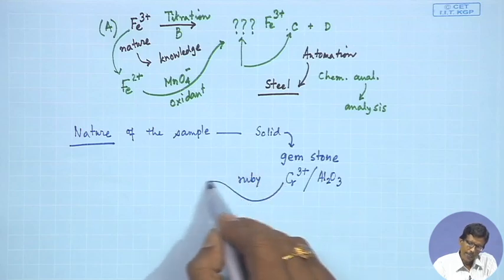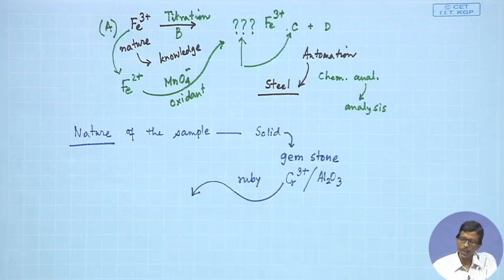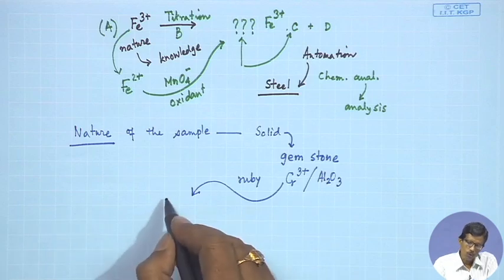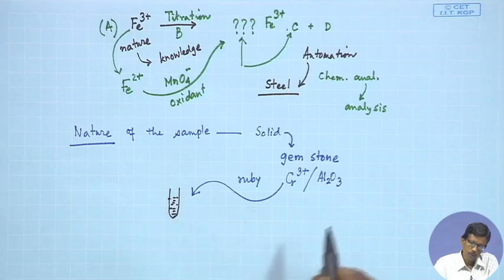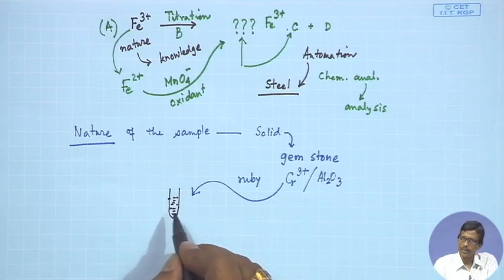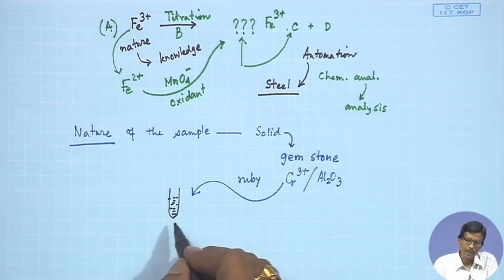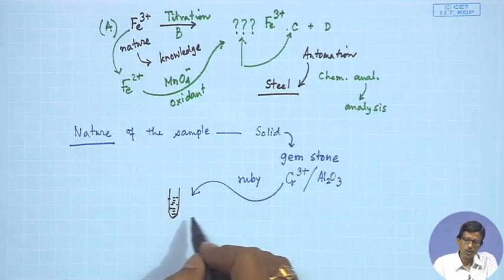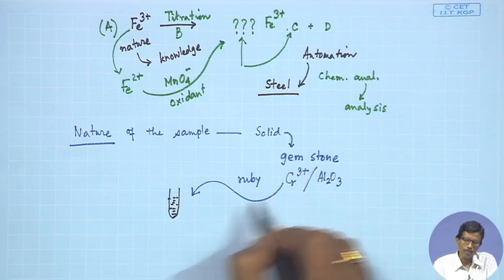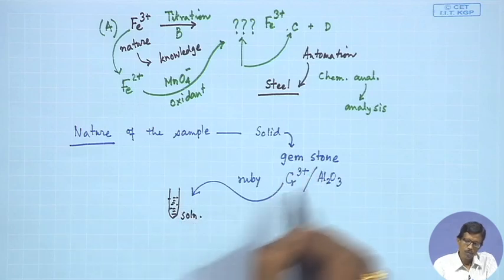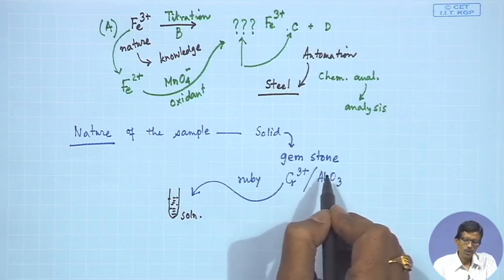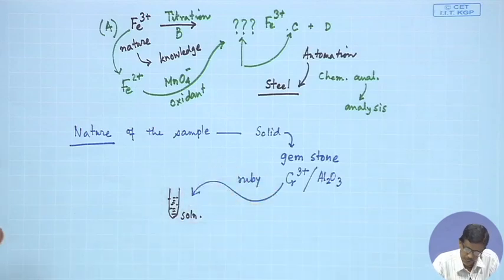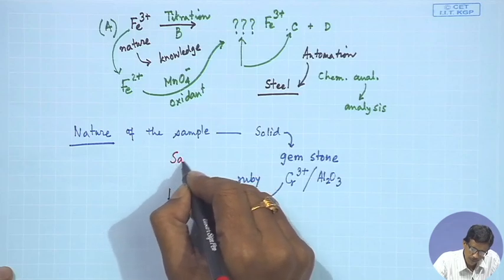So, how do we get this chromium 3 plus into a solution? We know how to analyze chromium 3 plus in a solution in a test tube. If this chromium is present, it is very easy to get it, and we can analyze it very nicely in this particular solution. But how to get this chromium into solution from this gemstone is a very tedious and difficult process, which we will discuss in our future classes regarding the corresponding sample preparation.